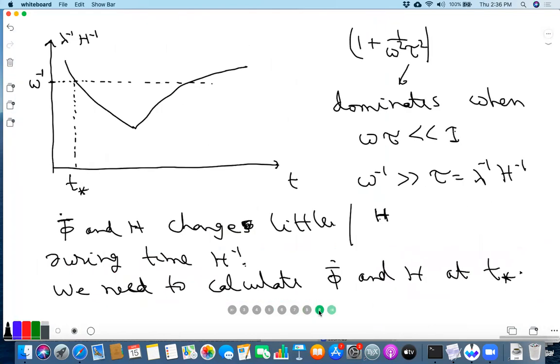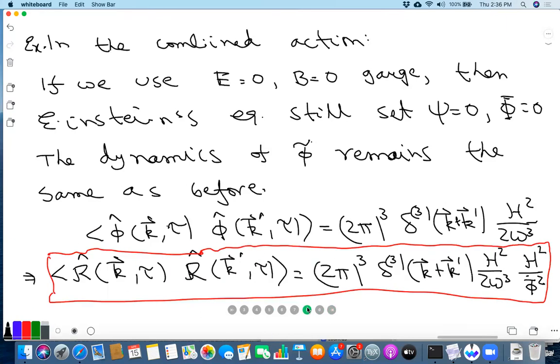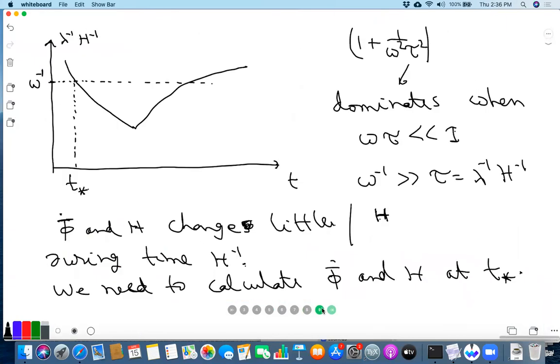So did you just say omega changes rapidly? No, not omega changes rapidly. This one changes rapidly. Omega is fixed, right? Because there is a lambda here, and lambda is small, that's why you're saying? No, because lambda is e to the Ht. So lambda doubles every Hubble time, right? Yeah. In time H inverse, lambda doubles.